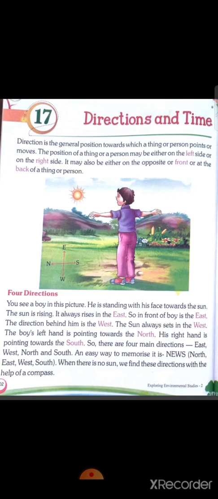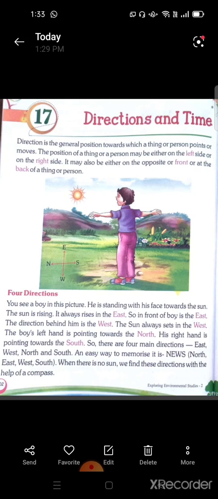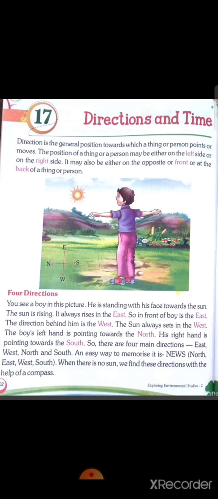If the boy is facing the sun, then his left side is north and his right side is south. So mainly we have four directions: east, west, north and south. The sun always rises in the east direction and it sets in the west direction. Or if we want to remember it very nicely, we can say it is NEWS. N stands for north, E stands for east, W stands for west and S stands for south.